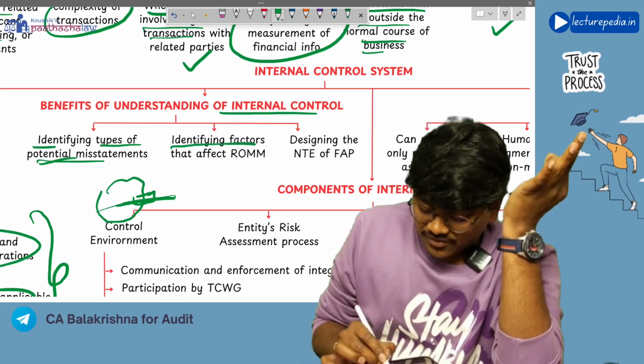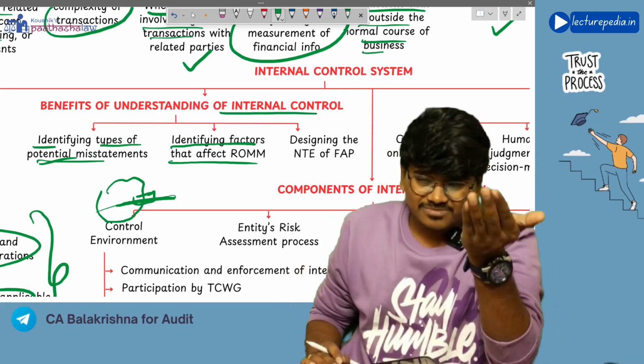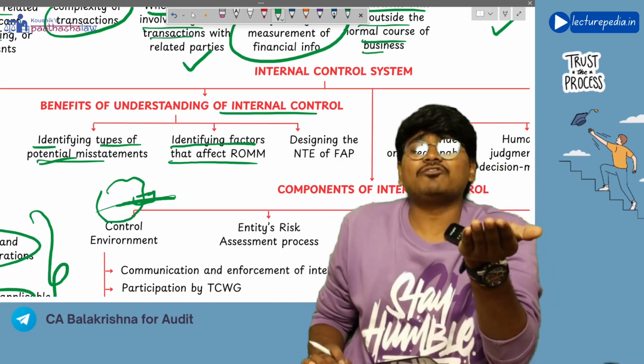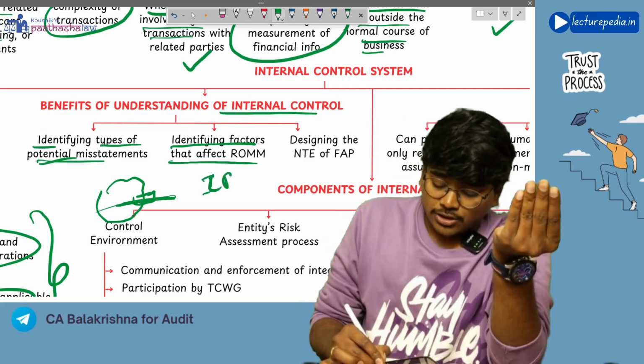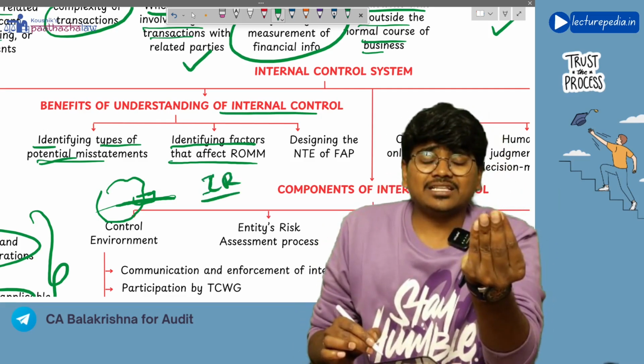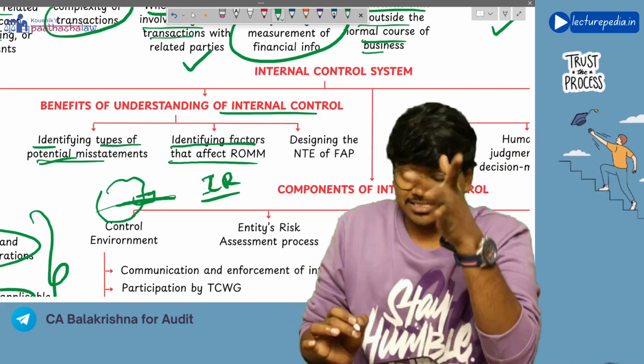Next, identifying factors that affect risk of material misstatement. For identifying risk of material misstatement, you need control risk. So for identifying the control risk, you should first of all understand the internal controls, right? That is also another benefit.